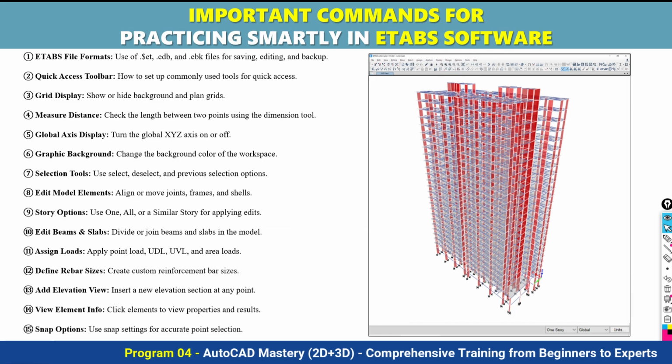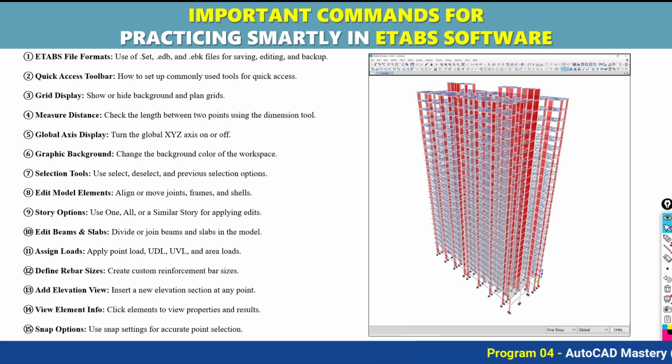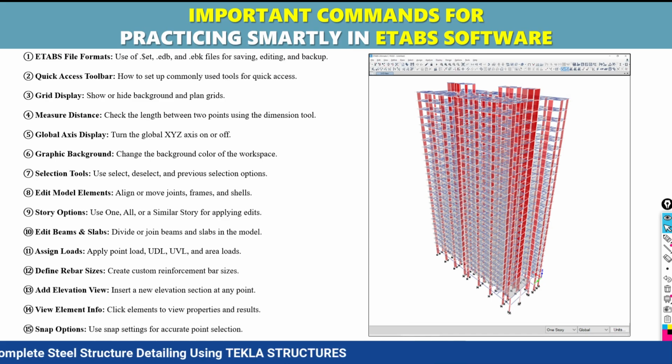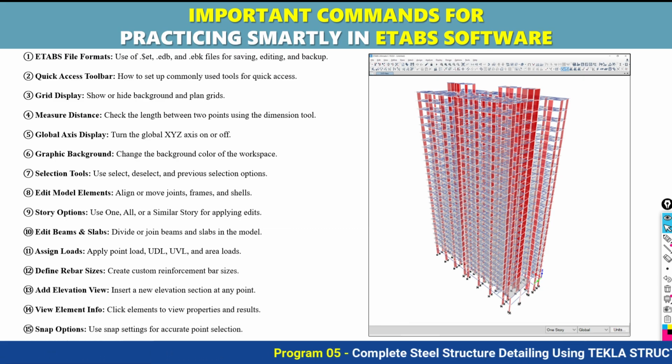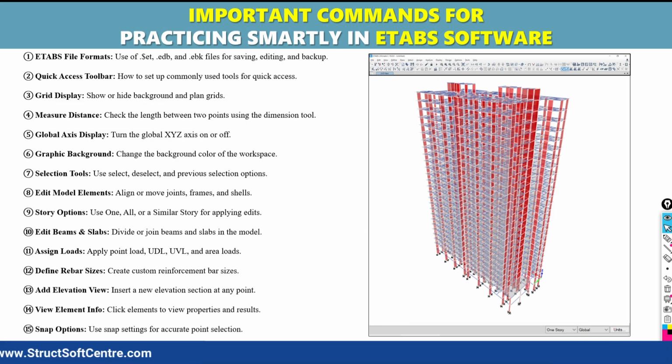Selection option, deselection option, editing option, load application options, modeling option, analysis option, design option, set display option, user interface settings. These are all the commands. Unless you are able to handle and manage the software, how can you go for real practice? That is what we are trying to solve here. We will make you smart at using the software. In the beginner level, our focus is only on software understanding, getting command over software handling, software application, and software validation.